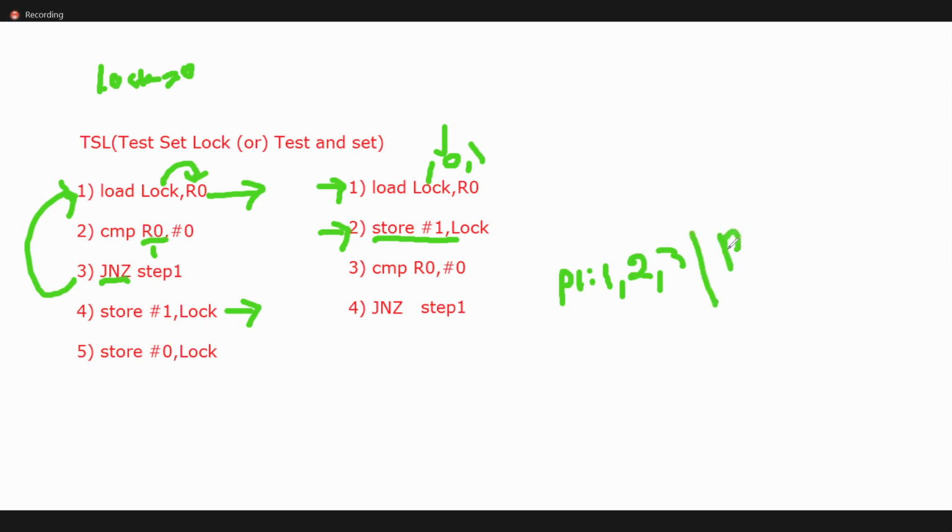Is it possible for P2 to read the first line and second line? No, because in the second line the lock already indicates 1. P1 has entered, so once P1 enters the entry section, the lock becomes 1. That means someone is already there.